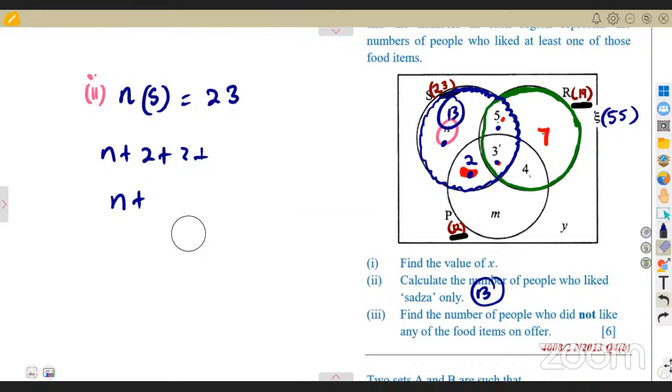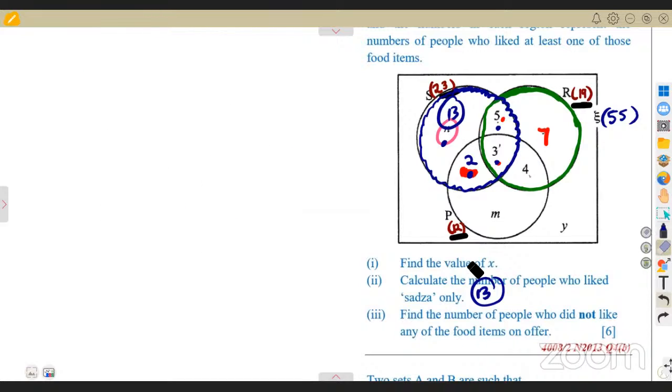Okay, we're almost done. Item 3: find the number of people who did not like any of the food items on offer. Those who do not like anything. Which part is it? It's Y. So to find Y, we have to use the 55, but we can't use this 55 yet because we do not have this M.